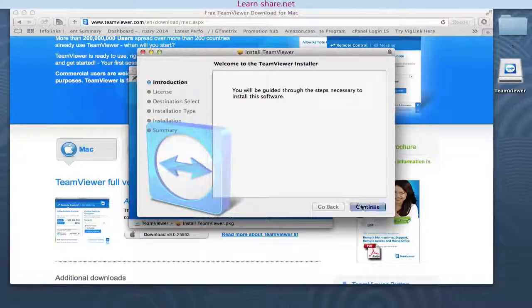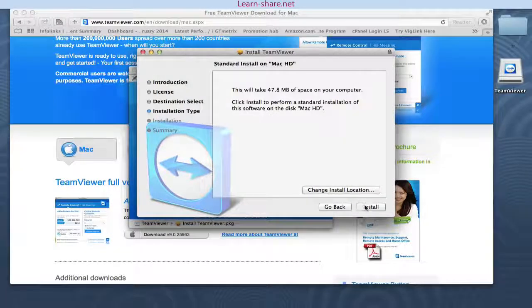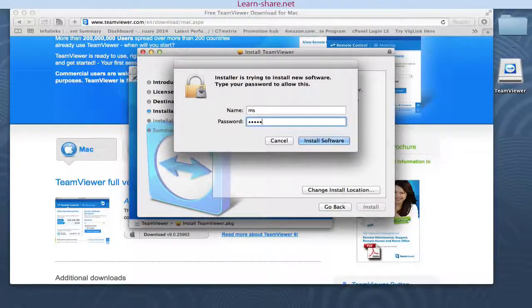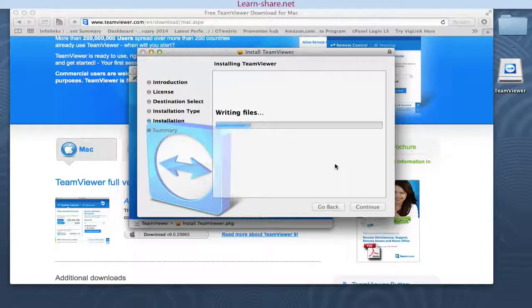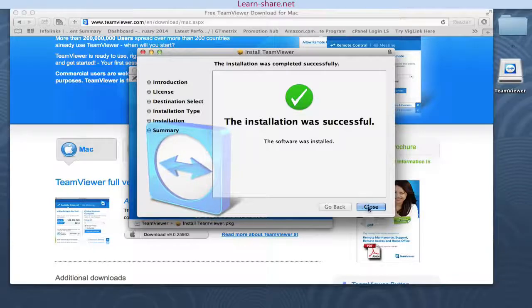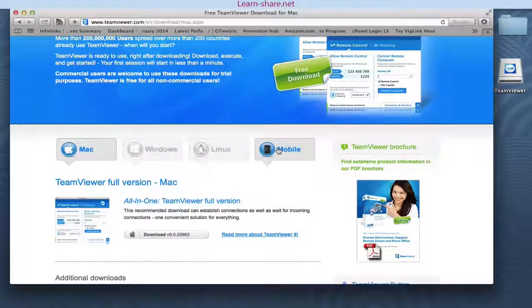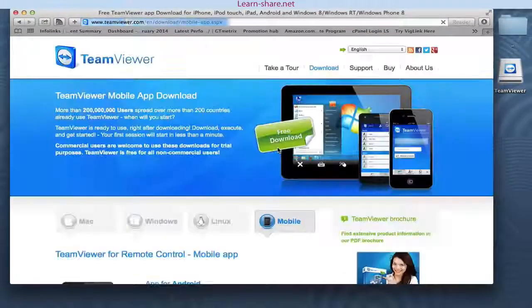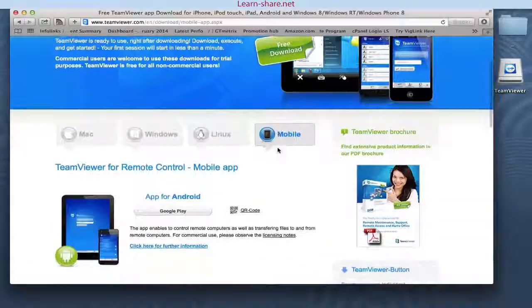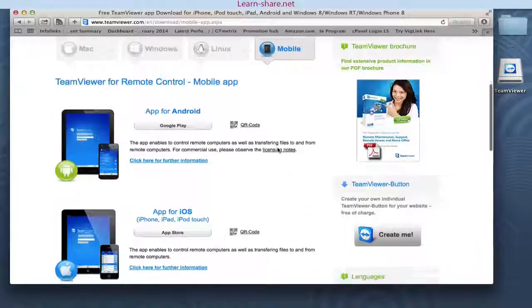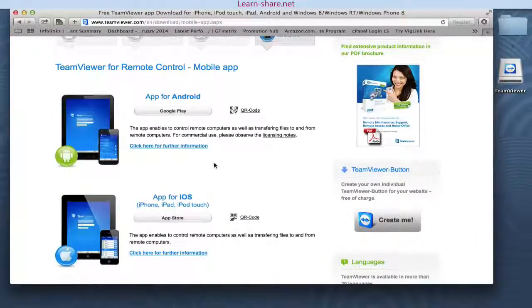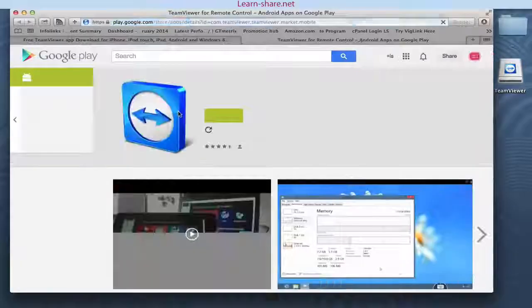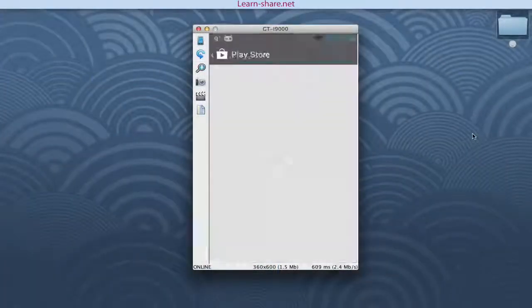For the purpose of this test, you only need the TeamViewer Host, or go ahead and install the TeamViewer Full Version. Now go ahead and download the mobile application, TeamViewer for Remote Control. Available on the mobile platforms Android, iOS and Windows. You can download it from the App Store, or download it from your mobile device.